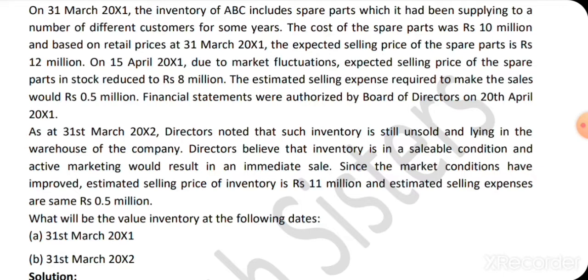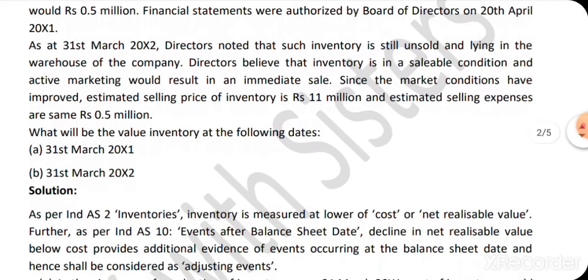And as the market conditions have improved, now the net realizable value has become 10.5 million. How did we arrive at this 10.5 million? It is 11 million minus the estimated selling expenses of 0.5 million. So we arrived at NRV of 10.5 million. Now applying Ind AS 2, we will get the value of inventory as 10 million because cost is lesser than the net realizable value. Hope you understood this point.